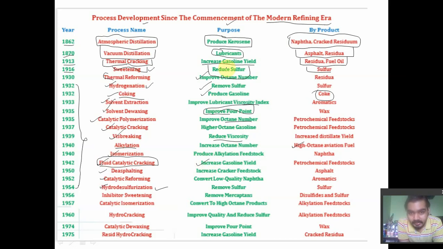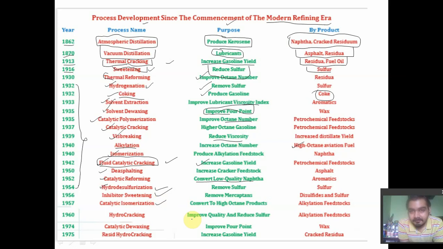We have two processes to increase gasoline yield: thermal cracking and fluid catalytic cracking. Cracking is generally done to increase gasoline yield. For reforming, we have thermal reforming and catalytic reforming. Thermal reforming is used to improve octane number, while catalytic reforming is used to convert low quality naphtha to others. Then we have inhibitor sweetening and catalytic isomerization.